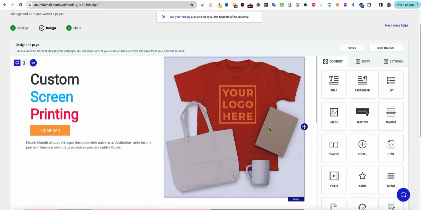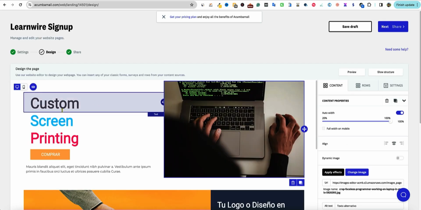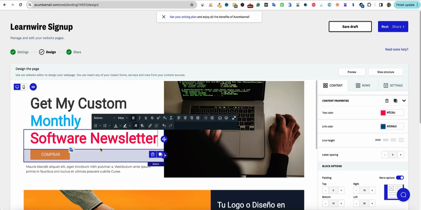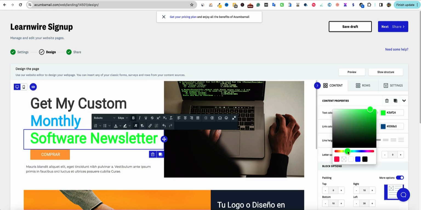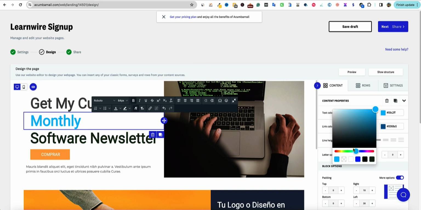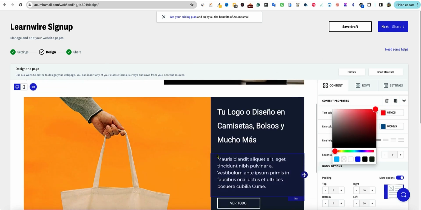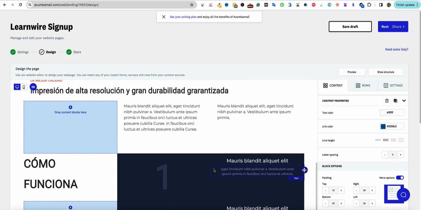And the page is loaded. So obviously we're going to come in here. We're going to change the image out. All right. So change the image out right there. Obviously we would change the color to more of a LearnWire type color, which would be a green. And maybe this would be a different color as well. Maybe we'll just go with that. So you just come in here, it's a WYSIWYG editor, you're going to change the images out. And I think the templates are pretty nice right here.